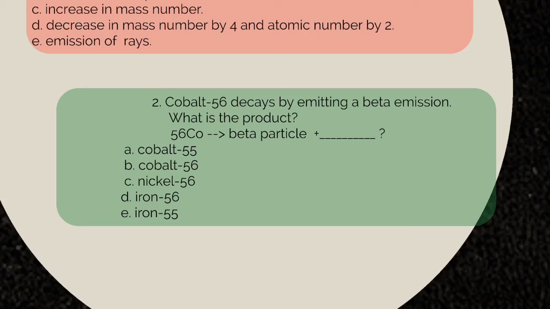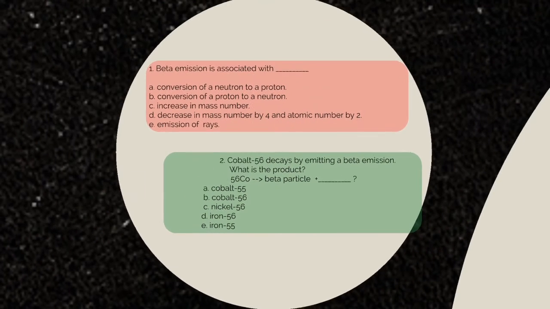Okay, so technically you just have to move one step ahead in the periodic table. So that is our learning check for our beta decay reactions.